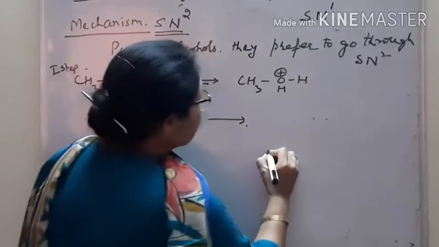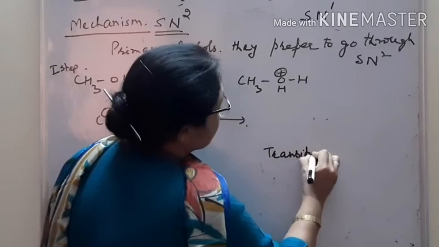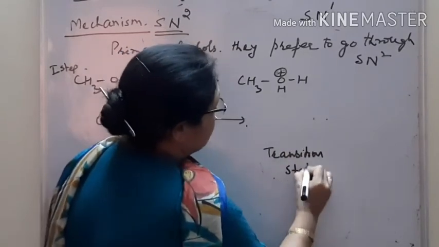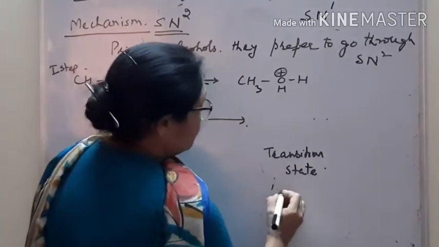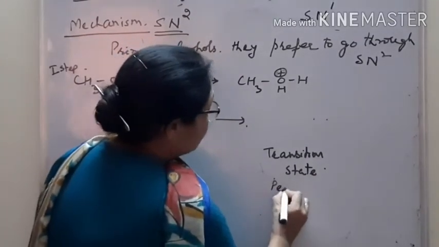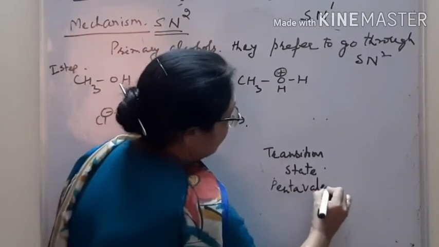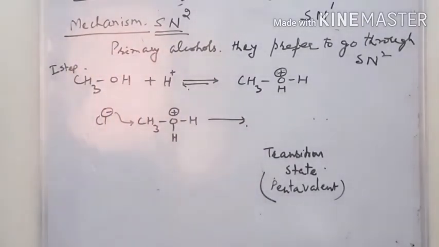It means in between this transition state has been formed. Transition state. No intermediate has been formed. Transition state has been formed, and there is a pentavalent transition state formed. Pentavalent transition state is formed.